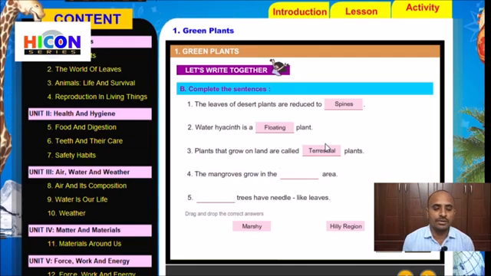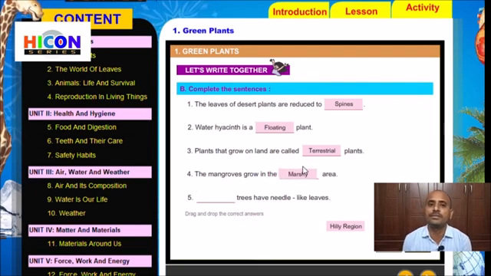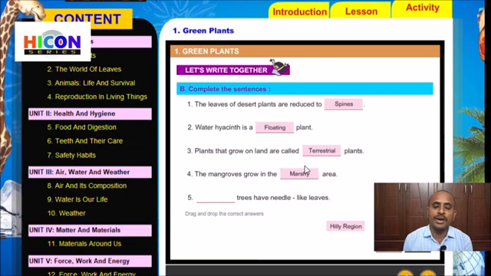Children, read the fourth sentence. The mangroves grow in the dash area. Children, mangroves grow especially in marshy areas because they have a lot of water and sticky soil. So mangroves generally grow in marshy areas. The answer is marshy. Write the word marshy in the blank. So the mangroves grow in the marshy areas.